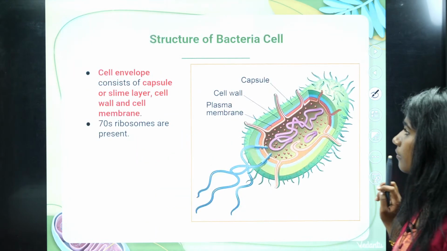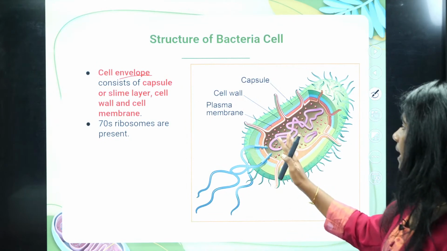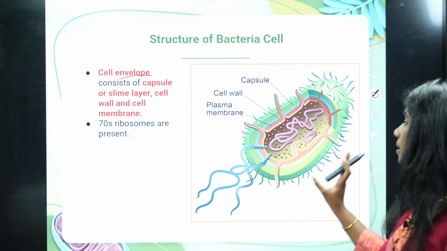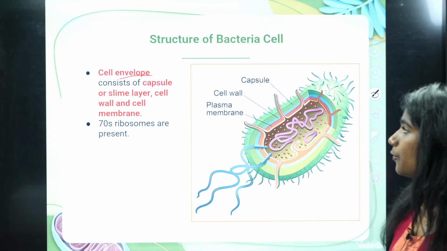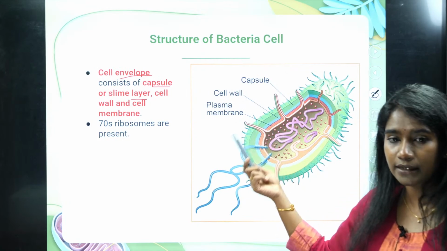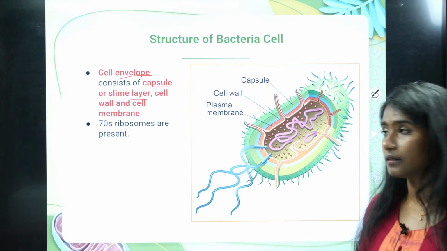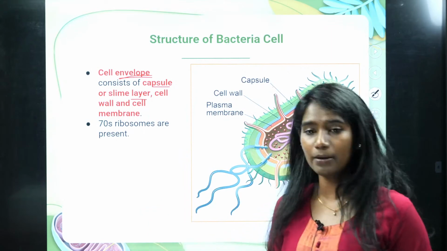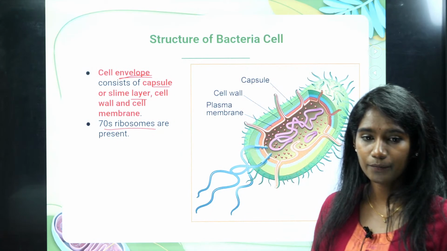Okay, fine. And then they have a cell envelope. See, this is how the actual cell looks like, the unicellular prokaryote. Here they are surrounded by a capsule, or it can be a slimy layer, and some have a cell wall and even a cell membrane. So the outermost layer is the cell envelope, and then the cell wall is present as well as the cell membrane. And here 70S ribosomes are present.